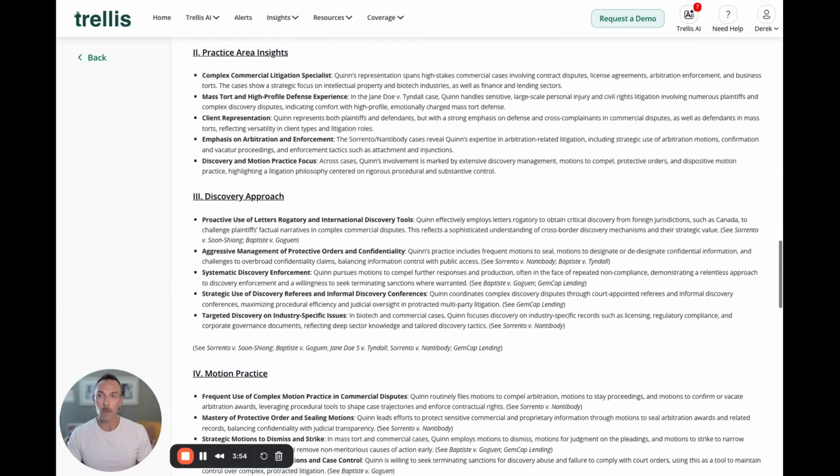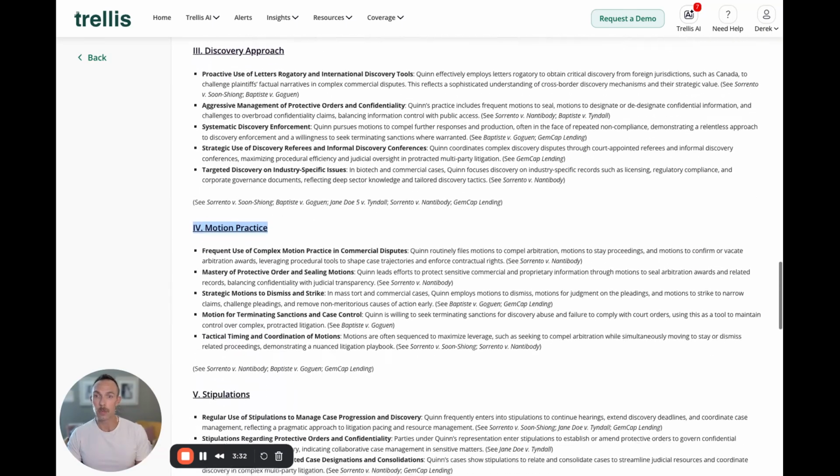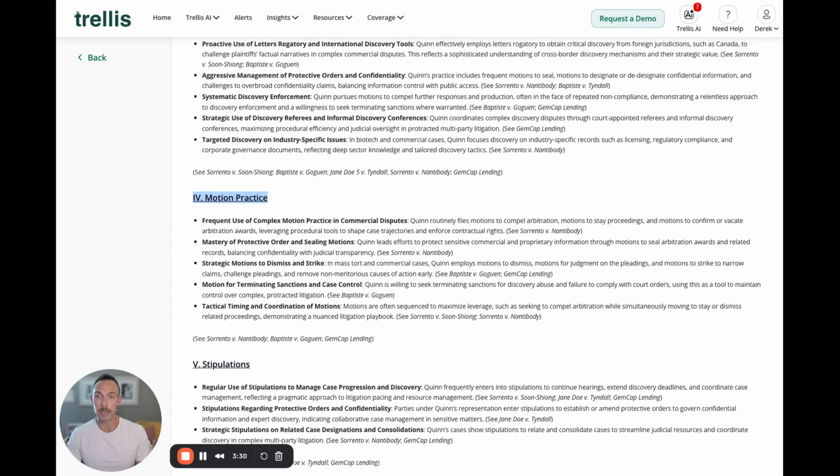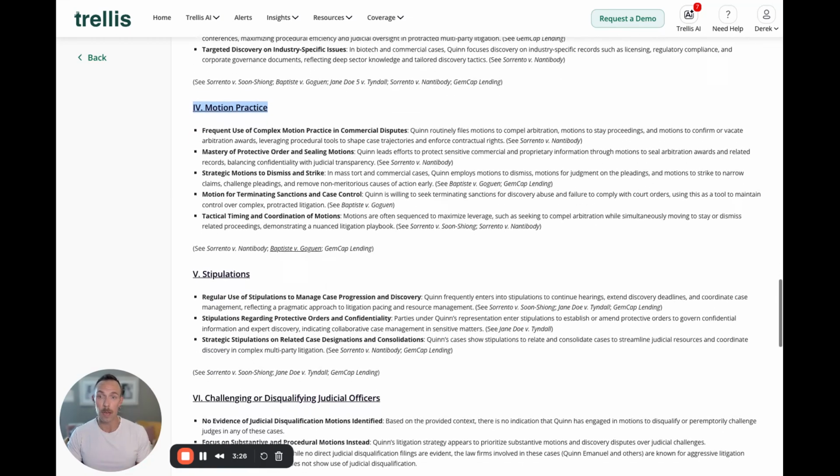Below that sample set, we begin to illustrate what types of cases in a more detailed manner John Quinn practices. Here, for example, we'll show you that he practices complex commercial litigation. And then when we start talking about his discovery approach, or perhaps his motion practice history, we provide the links to each of these cases at each bullet point to allow the user to dig in to see exactly what he's done in the past, with obviously the guise of he's more than likely to do it in the current